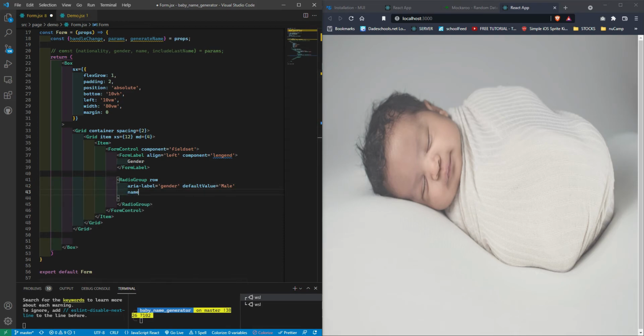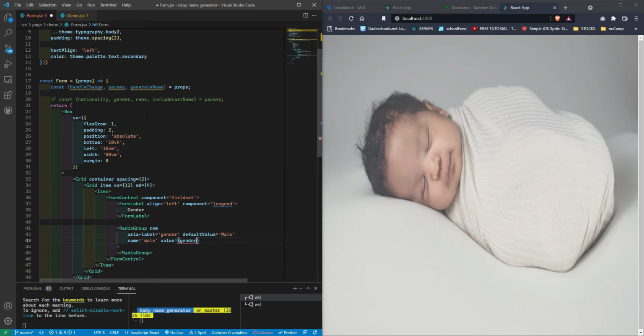We're gonna give it a name. We're not gonna pass the value for it yet, and we're not going to pass a method. So the value should be gender, and we should be pulling that from here.